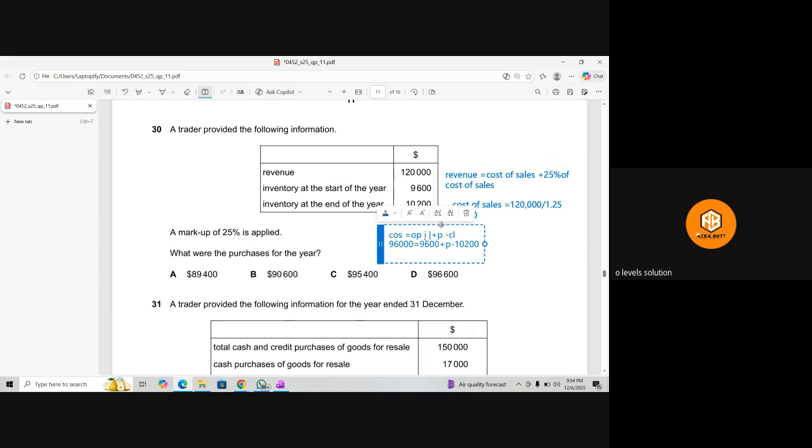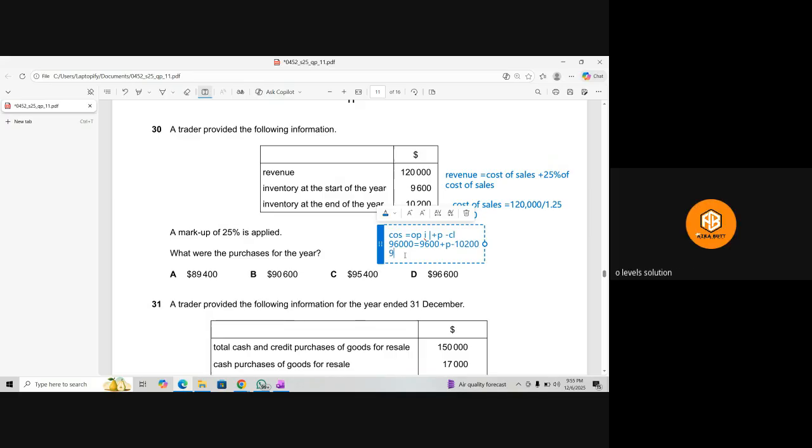So first of all, 9,600 minus these two basically. 9,600 minus 10,200. What will be the answer? I think we minus both of those. 9,600 minus 10,200 will be 600, I guess. Oh wait, sorry, I was telling you the final answer.